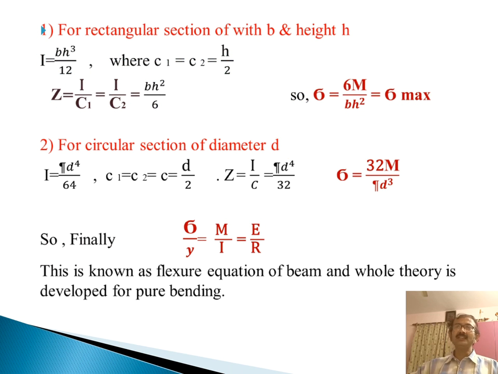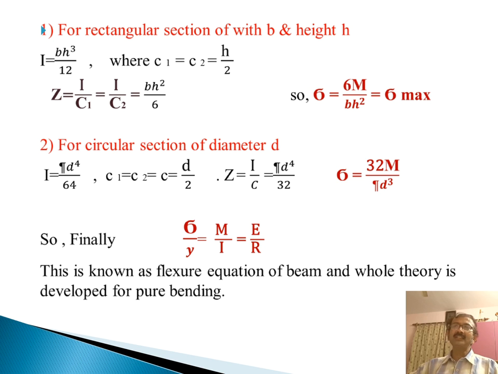Now there are two cases, one for a rectangular section and another for a circular section. In the case of a rectangular section, where b is the width and h is the height, I equals b h cube by 12 and c1 equals c2 equals h by 2. So Z, that is I by c, equals b h square by 6, where Z is the section modulus. Finally sigma max equals 6M by b h square.